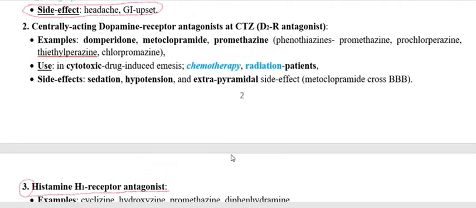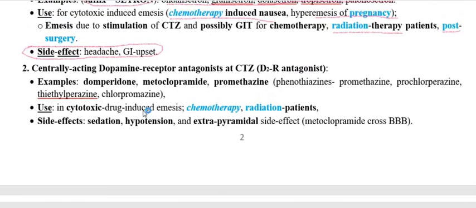Under these, the drugs are domperidone and metoclopramide. These two are very important dopamine D2 receptor antagonists, and they are also used as prokinetic drugs. Other than that, phenothiazine group drugs like promethazine, prochlorperazine, thiethylperazine and chlorpromazine are also used as D2 receptor antagonists.